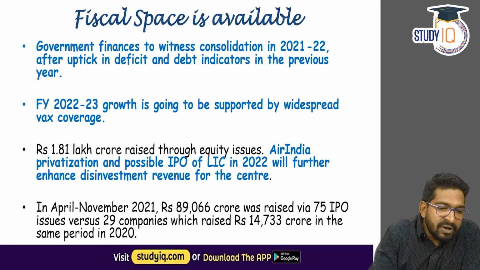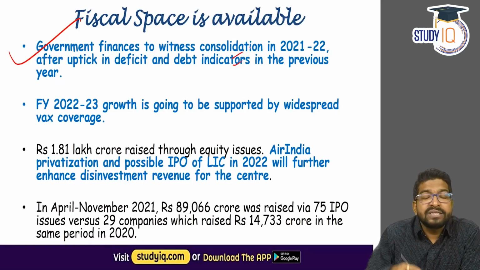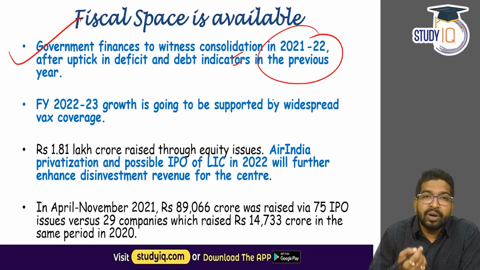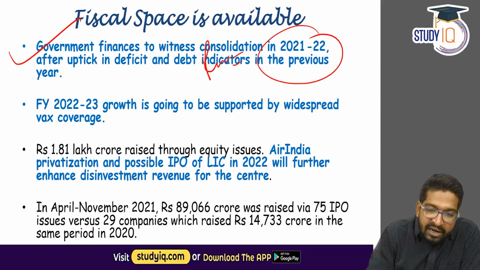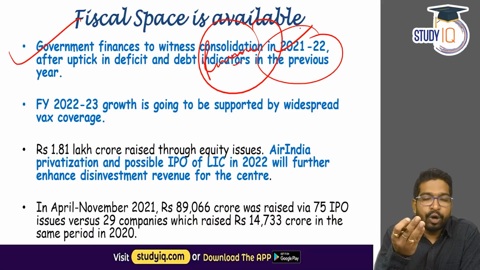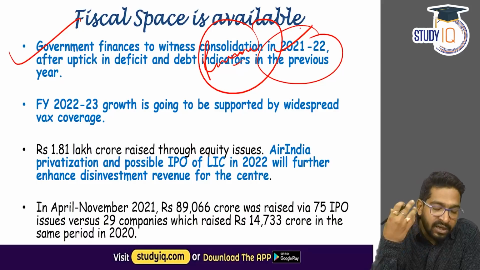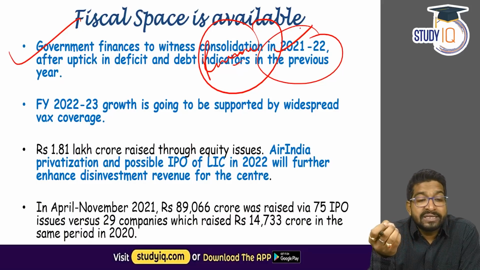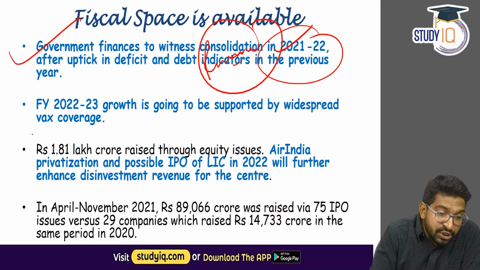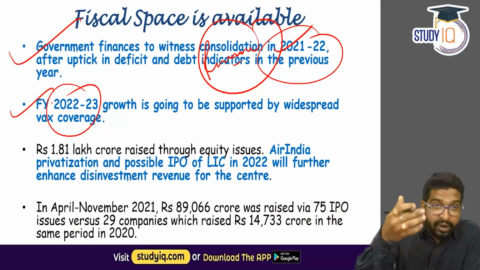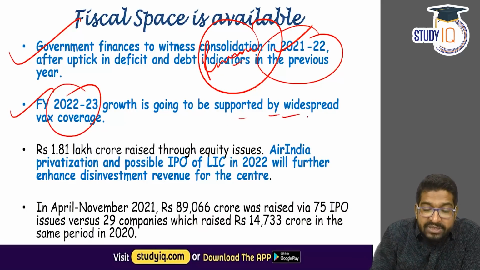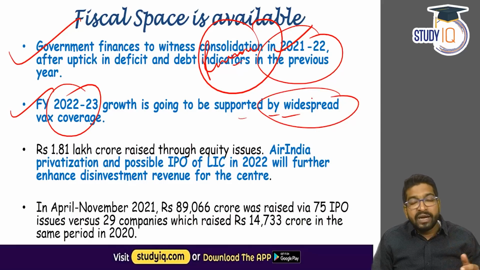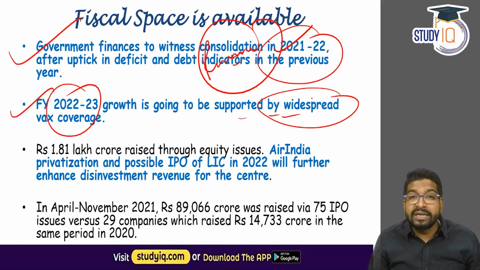It says that the government finances witnessed consolidation during 2021-22. Now, how does the consolidation happen? That means the government revenue is on a decent path. The corporate tax revenue is decent. The income tax revenue is decent. The GST money is also pretty decent. In fact, the financial year 2022-23, the upcoming fiscal, is going to be supported by widespread tax coverage.